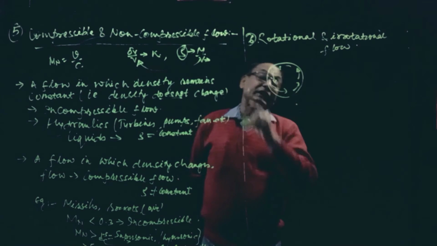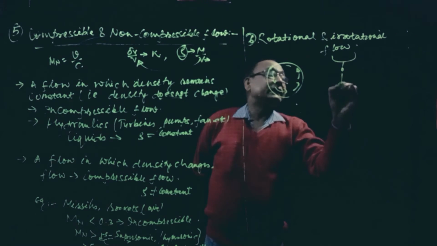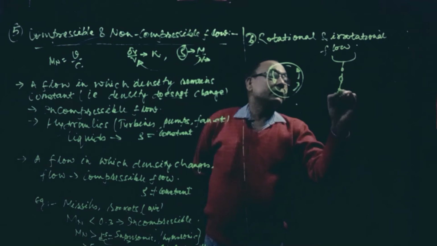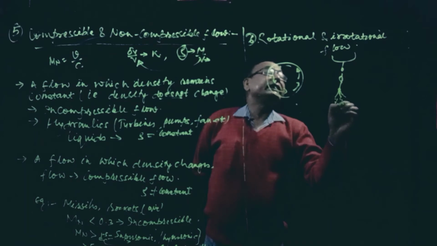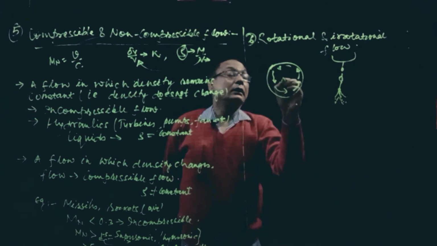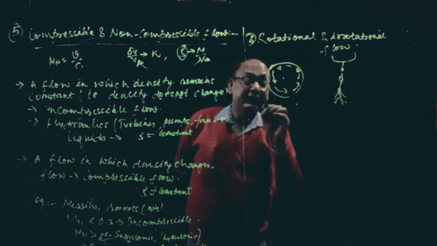Flow is along the streamline. Another example: from the tank, water is flowing through a tap like this. Remember, flow is along the streamline